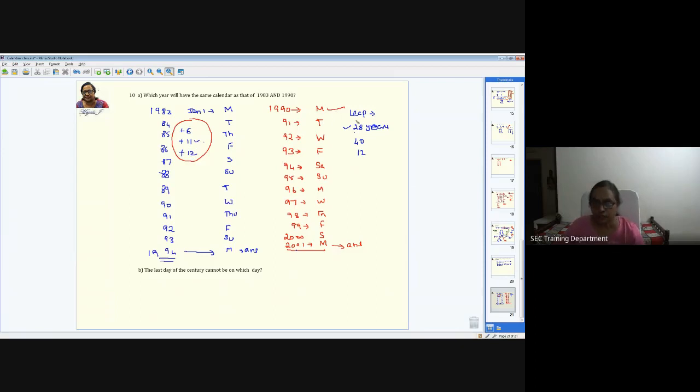Similarly, for the leap year, they might ask you a question where you just see in the answer choices if it has 28 or 40 or 12, then you can pick those answers.